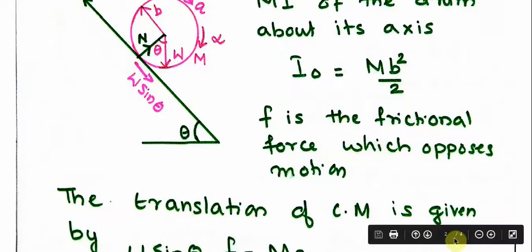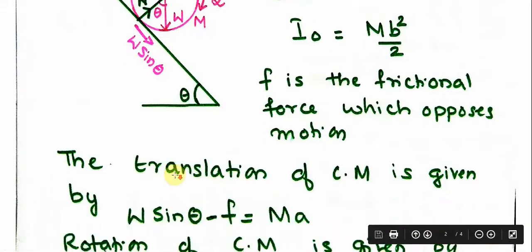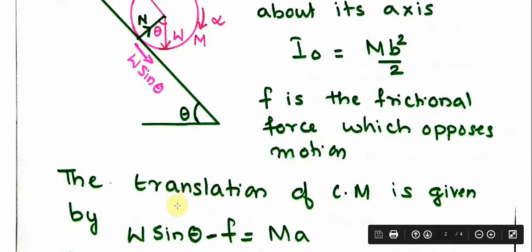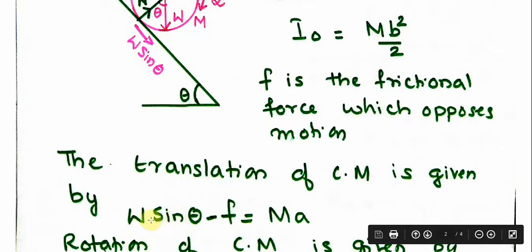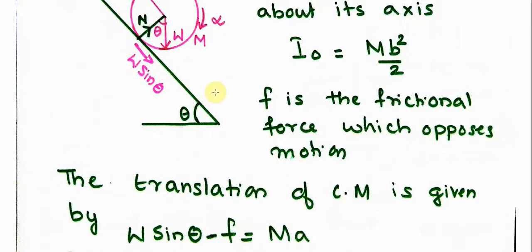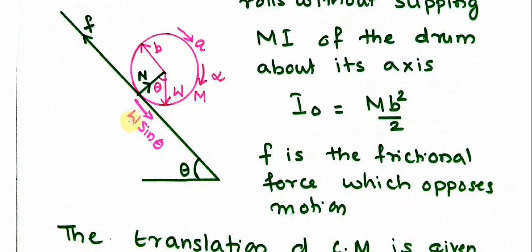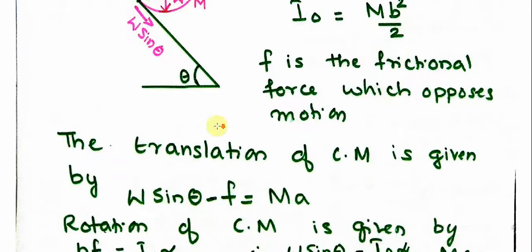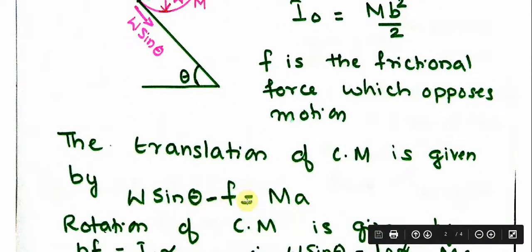The translation of the center of mass is given by the equation of motion of the center of mass, which you can get by the force acting downwards. Translation means it is moving in this direction. So W sine theta is acting in this direction. F is acting in the opposite direction. So we can write W sine theta minus F equal to the force acting, MA.